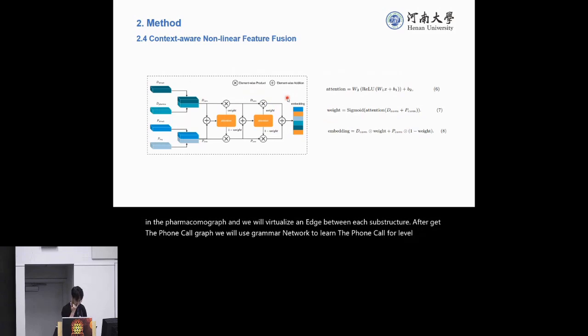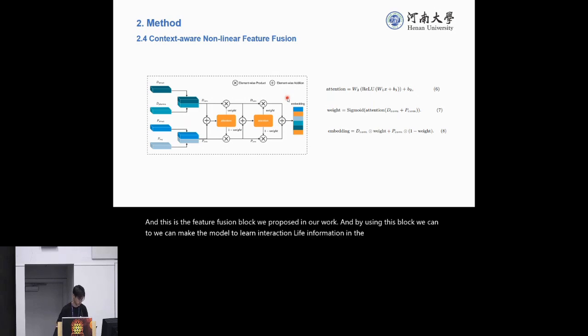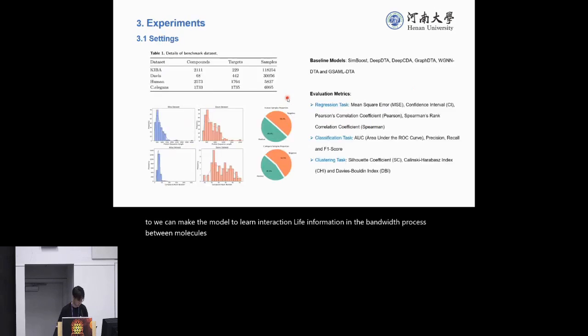And this is the feature fusion block we proposed in our work. By using this block, we can make the model learn interaction-level information in the binding pairs between molecules and proteins.